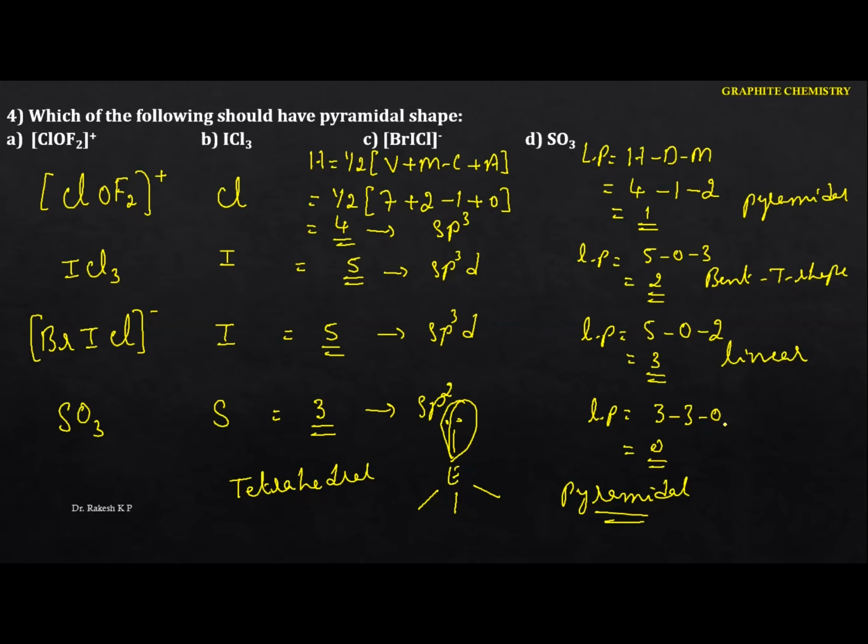And here we are going to get trigonal planar, because it does not have a lone pair of electrons, it is trigonal planar. So hence in this case, which of the following should have the pyramidal shape? The option is A. Okay, so next one.